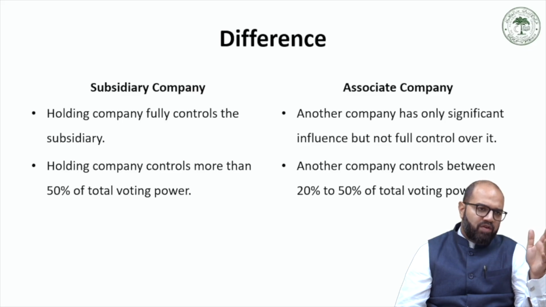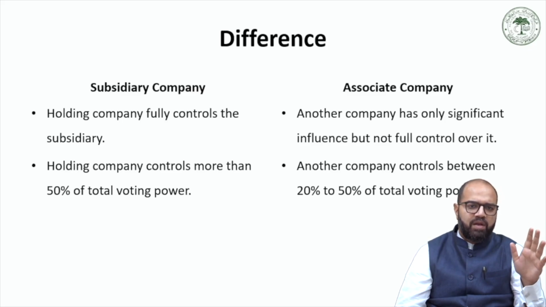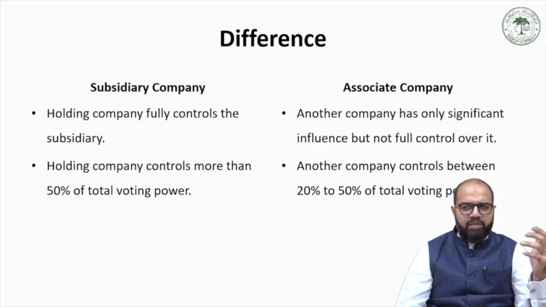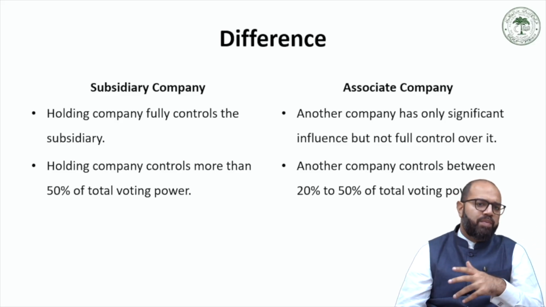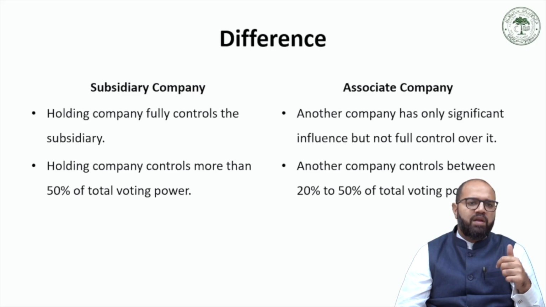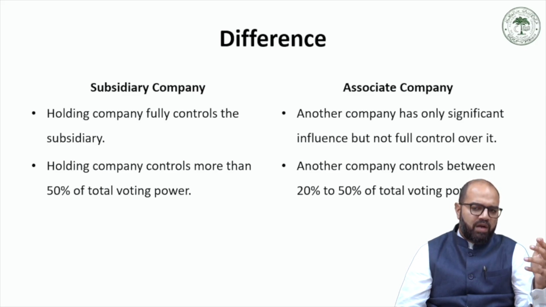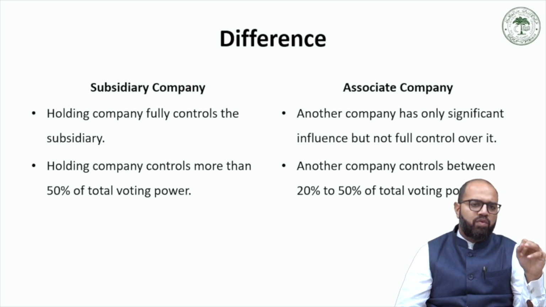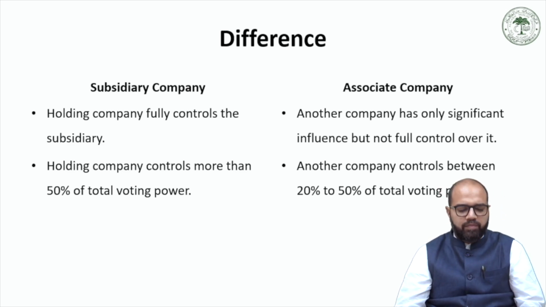So while another company has some influence and say in an associate company, the associate company maintains a higher degree of autonomy in its business decisions and operations as compared to a subsidiary company, which concedes or gives most of its operational autonomy to a holding company.